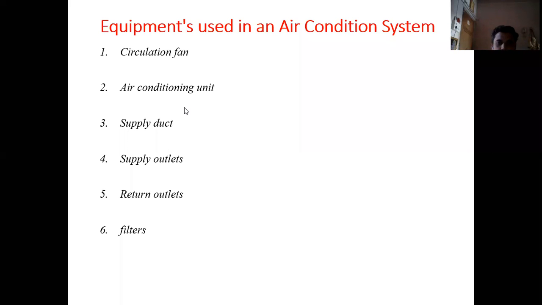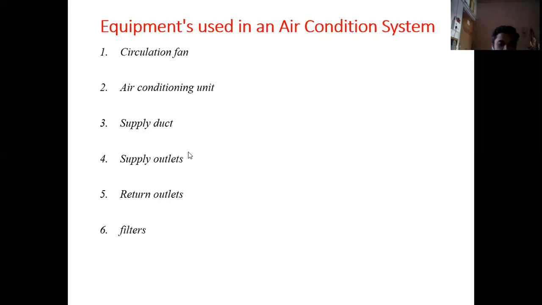The next is the supply duct. The function of the supply duct is to supply conditioned air from the cooling coil to the conditioned space. And the function of the supply outlet is to remove air from the room.